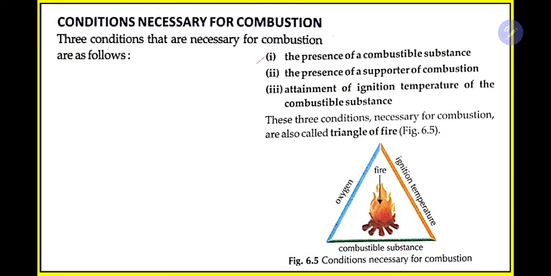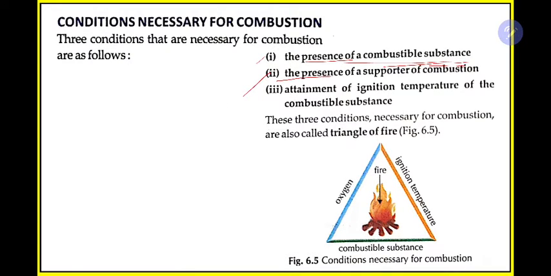These are: the first is the presence of a combustible substance. That means first of all, to burn fire we need something which can be burnt. For example, wood, petrol, diesel. We need these type of things. Instead of this, if we have rock, soil, these are not combustible substances because we cannot burn soil, rock, right? So we need a combustible substance, for example petrol, diesel, these things.